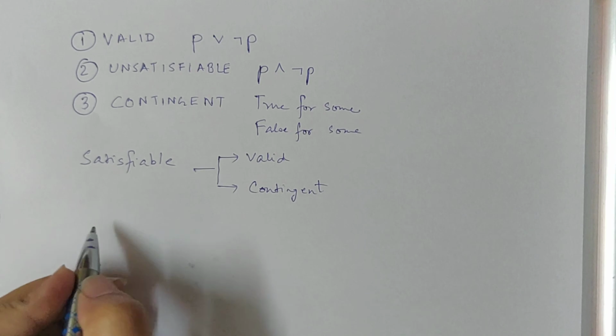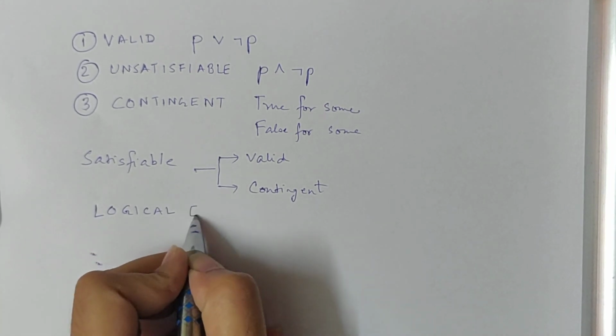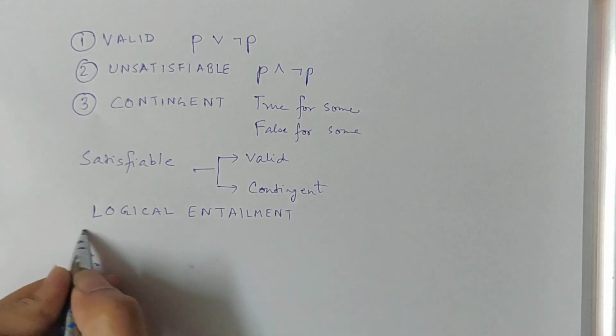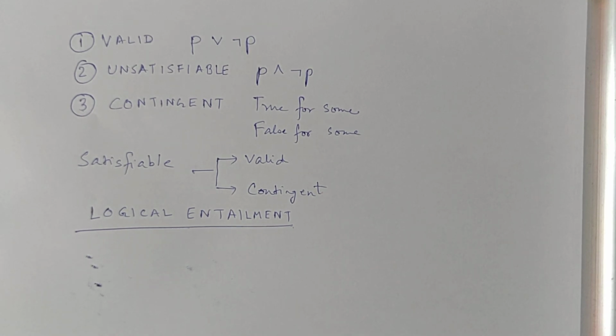Now we come to the concept of logical entailment. Why is this concept required, and what is this concept? As we have discussed earlier, at the end of the day, why are we learning all this? We are learning all this because we are given some knowledge from the environment and from the knowledge base.